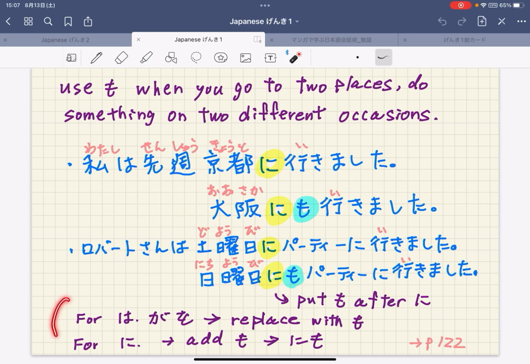Okay, let's have a quick summary. For particles は, が, and を, just replace them with も, and for に, add も after に, so you say にも。Okay, that's it.